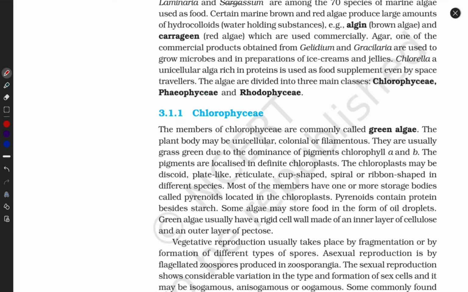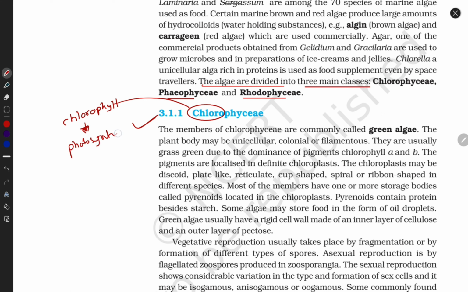Okay guys, so let's begin. Algae are divided into three main classes. Let's start with Chlorophyceae, and then we will discuss Pyrenoids and Rhodophyceae. Whenever you hear the term Chlorophyceae, chloro means they have what? Chlorophyll. And guys, chlorophyll is directly responsible for photosynthesis. Whenever you hear this term, it means this class of algae performs photosynthesis.